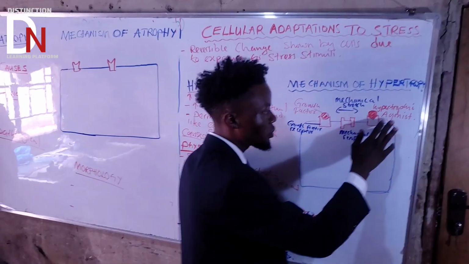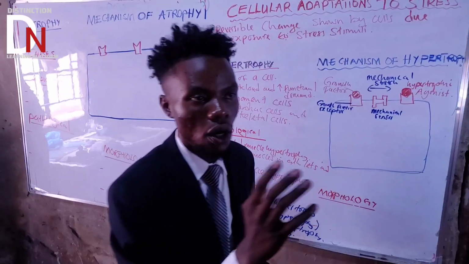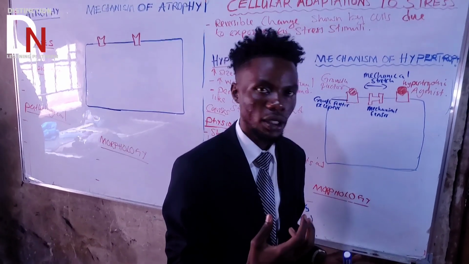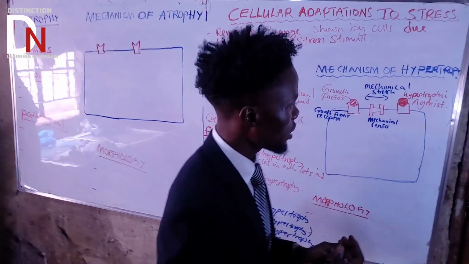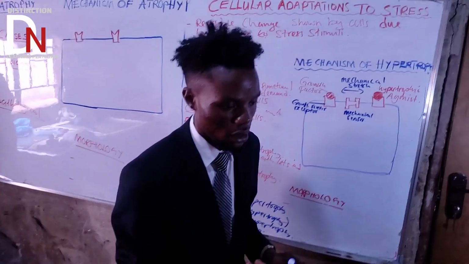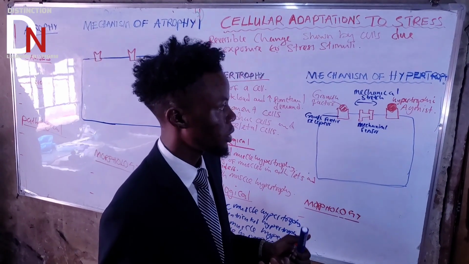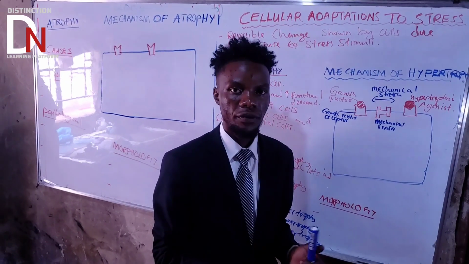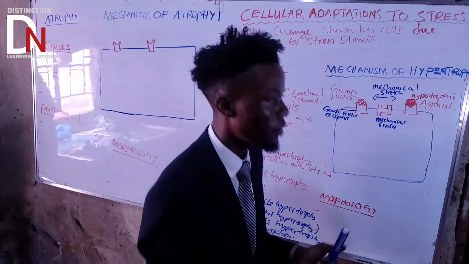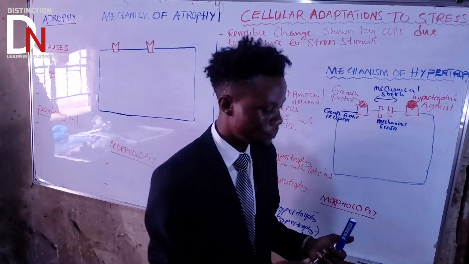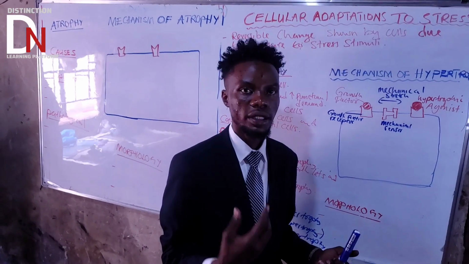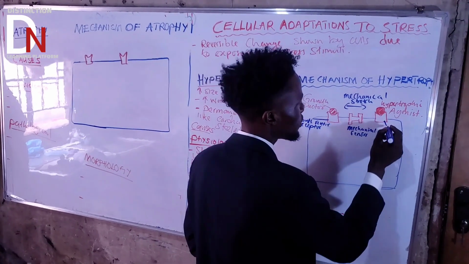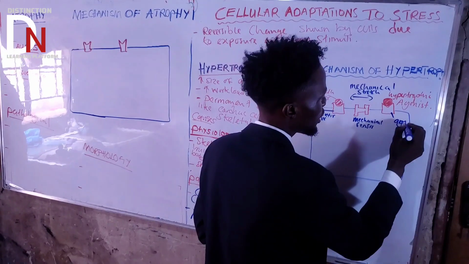What else? We've also got hypertrophic agonists. An agonist is just something that will activate a cell. Here we're talking about hormones, like adrenergic agonists such as epinephrine and norepinephrine, endothelin 1, and angiotensin 2. Those are examples of hypertrophic agonists. They come and bind on the agonist receptor.